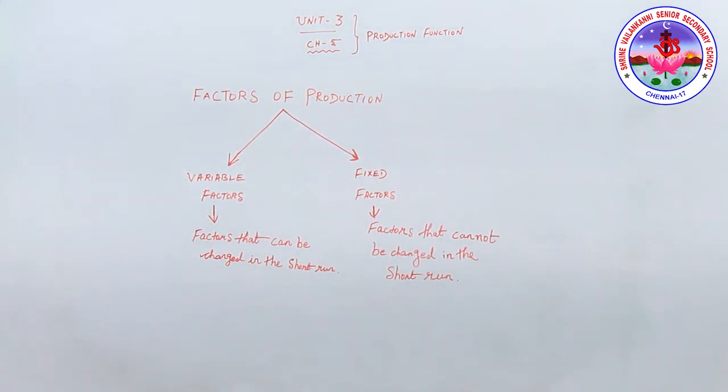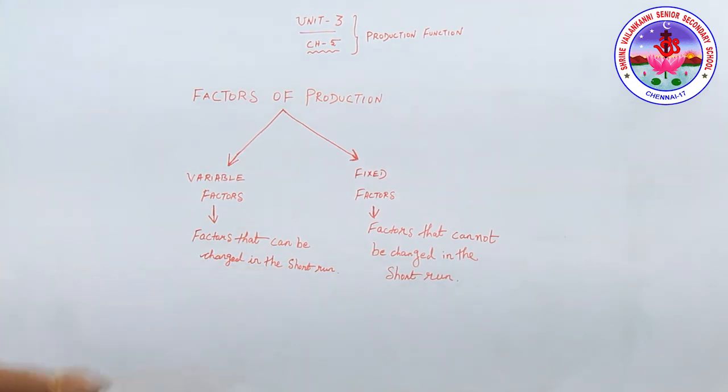For example, when output increases, the requirement of variable factors also increases, and vice versa. It must be noted, everyone, variable factors are not required in case of zero output.